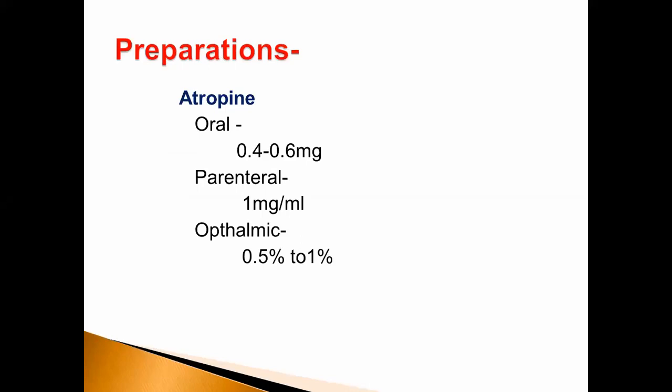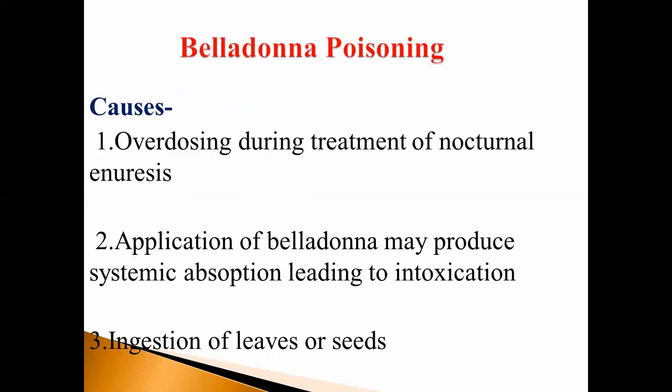After that, in parasympatholytic, we have to study belladonna poisoning. In parasympathomimetic, which poisoning did we study? Organophosphorus compound poisoning. In parasympatholytic, belladonna poisoning, with the same causes, symptoms, and their treatment.